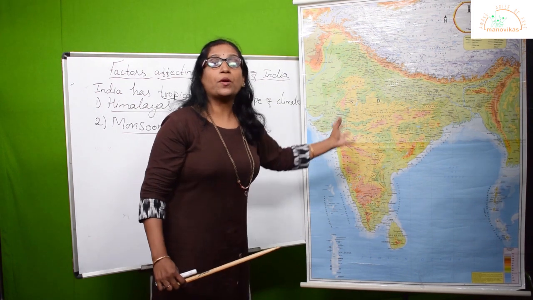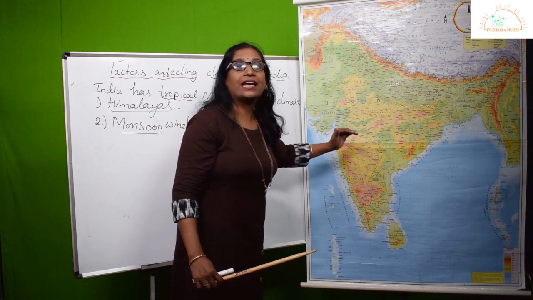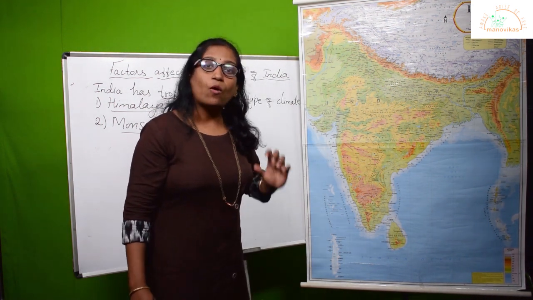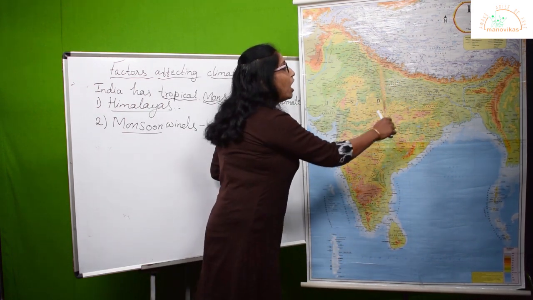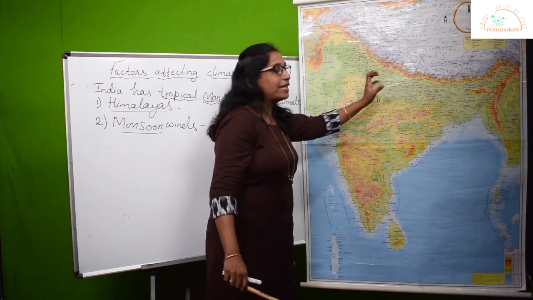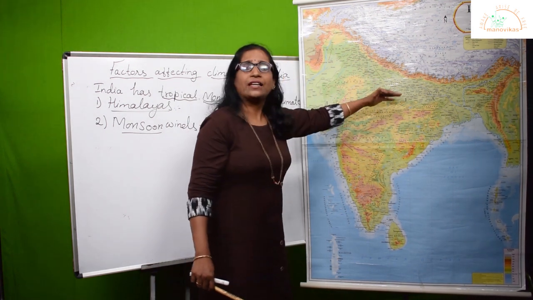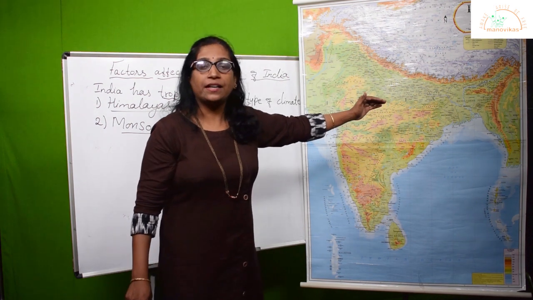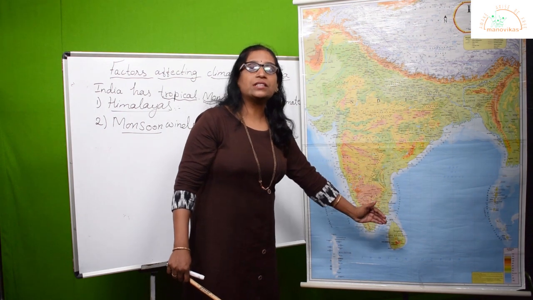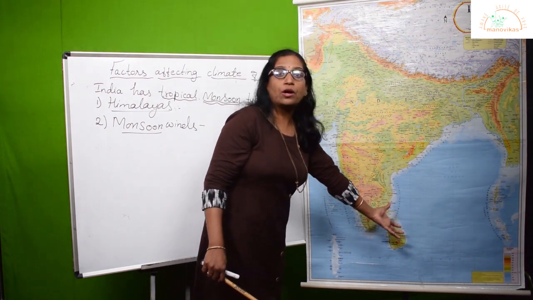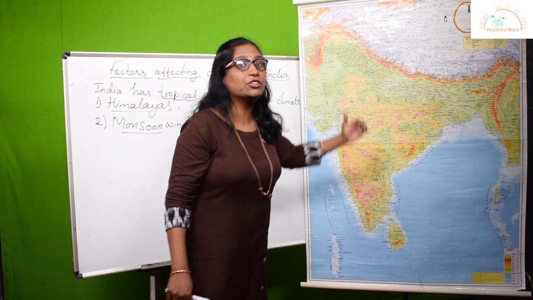Why do they blow from sea to the land? Because during the summer season, land as well as water bodies get intensely heated up. Because of this heating, extreme low pressure develops over the land, especially in central Asia and the northern part of India, as temperature increases and we get vertical rays of the sun on the Tropic of Cancer in the summer season. The reverse condition happens towards the southern side. There is a winter season there, so in the Indian Ocean near Australia, strong high pressure develops. Now we all know wind moves from high pressure to low pressure areas.